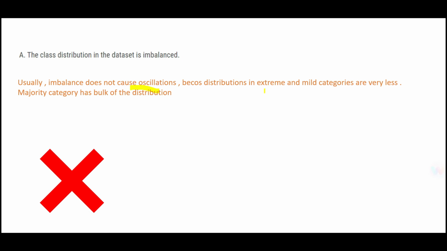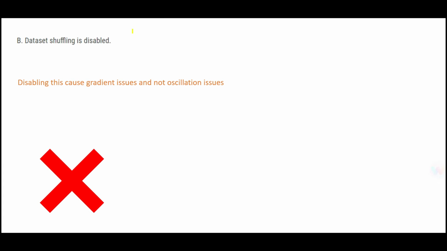Because what is class distribution imbalance? Some data might be in extreme and some may be in mild categories, but the majority of them may be in the majority or slightly in the minority. So that will not cause oscillation. We say here that data shuffling is disabled, but if the shuffling is disabled, it will cause gradient issues, not the oscillation issues. Shuffling is always recommended after each epoch, because otherwise the data will get into chunks and the distribution of data or the types of data will not be mixed, and it might lead to wrong results. It's just like a pack of cards. You should always shuffle it so that the randomness and the mix of cards are accurate.